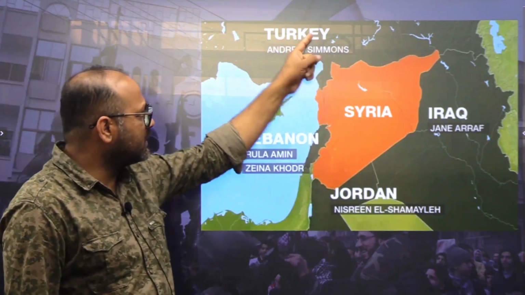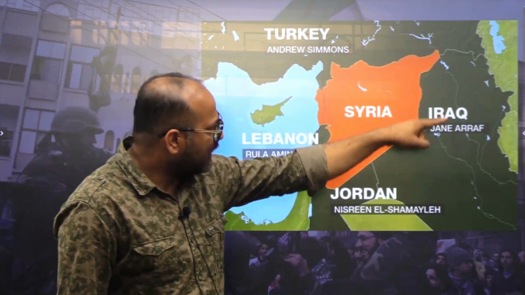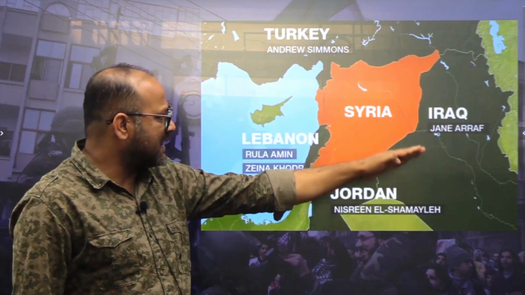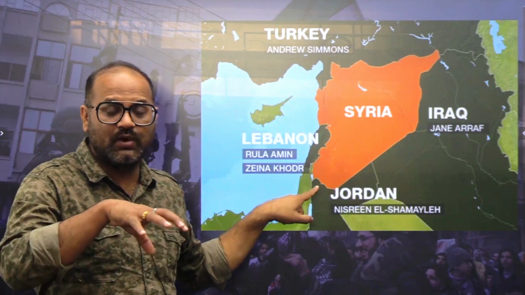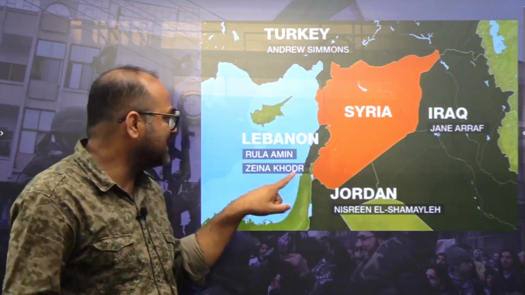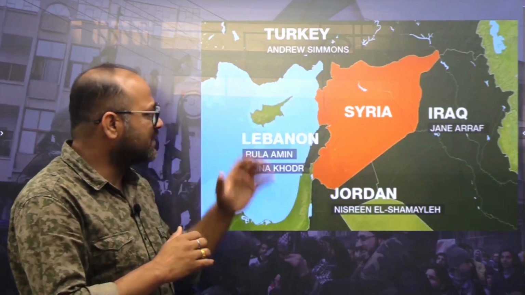Now talking about Syria, we should know the neighboring countries: Turkey in the north, Jordan in the south, then Iraq, which is mostly on the eastern and southeastern side. Then here we have Israel, which is holding the Golan Heights, which it took from Syria. Then we have Lebanon and we have the Mediterranean Sea. So we should know the neighboring countries, where is the water body, where is the opening towards the Mediterranean Sea, or it is not there, whether it is touching Israel or not. If we know all these details, then we will be able to mark that answer correct.